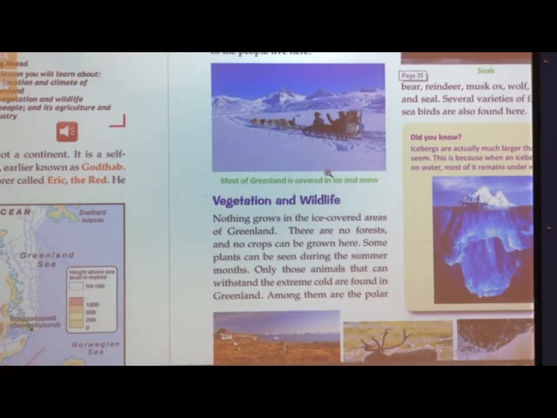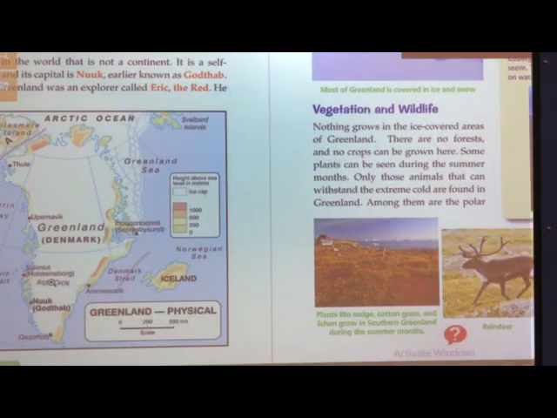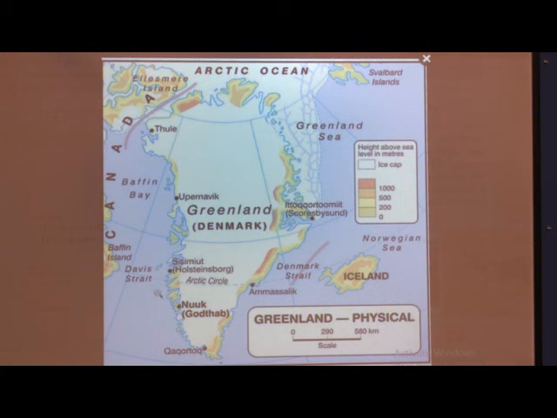Now, in which area do the people live? They live in the southwest. This is the warmest part of the country. Warmest means not very hot, okay. It is the warmest part of the country. So, people reside or dwell in this place. Dwell means to stay in some area.